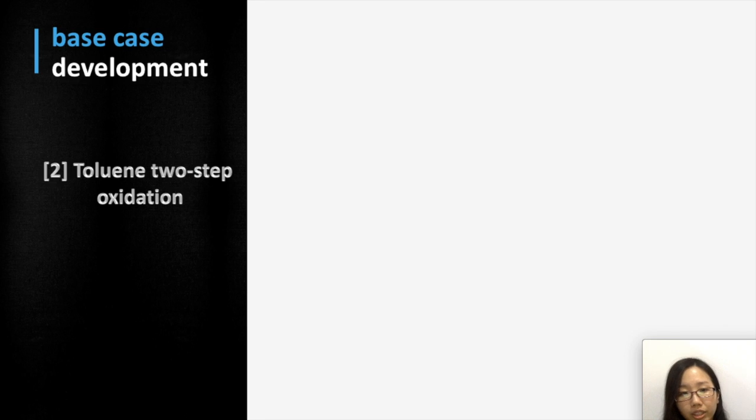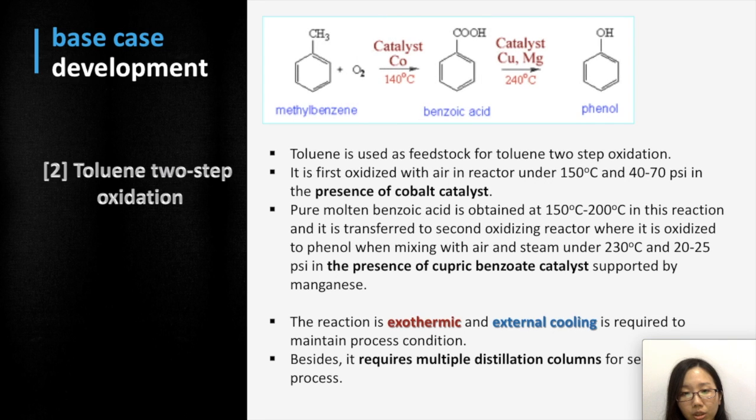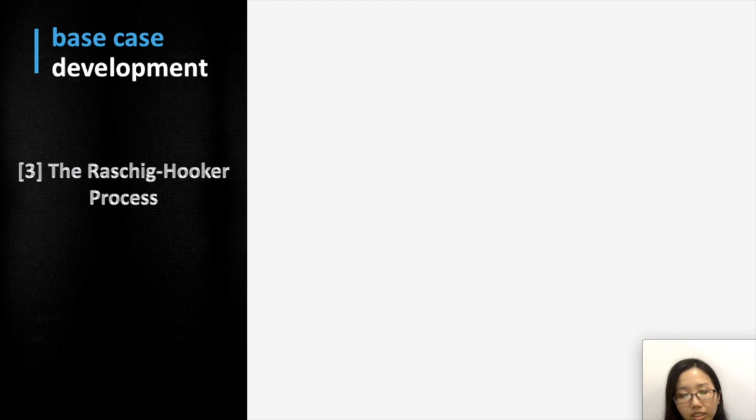The second method is toluene 2-step oxidation. Toluene is used as feedstock for toluene 2-step oxidation. It is first oxidized with air in a reactor to form pure molten benzoic acid. After that, benzoic acid will be transferred to a second oxidizing reactor where it is oxidized to phenol when mixed with air and steam. This reaction is exothermic and external cooling is required to maintain the process condition. In addition, multiple distillation columns are required for the separation process.